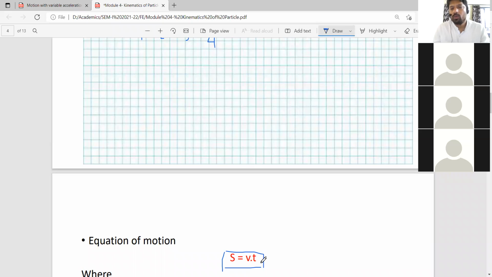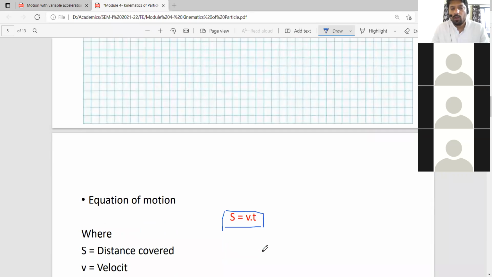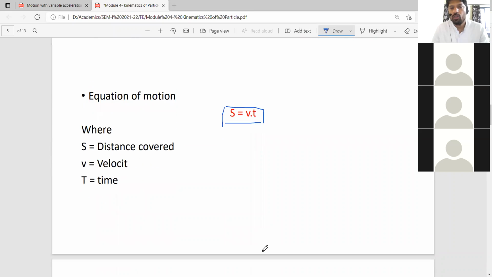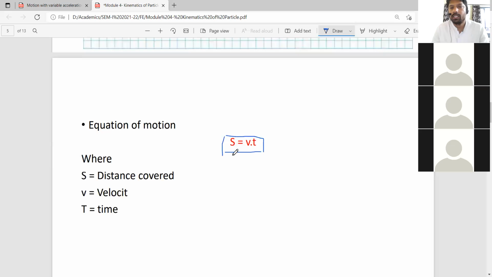So you want to calculate the distance at what time? After 5 seconds or after 6 seconds? You can calculate it with the help of this simple formula. Distance is equal to velocity into time, or velocity is equal to distance upon time. Okay. This is the simple formula in case of uniform velocity motion.